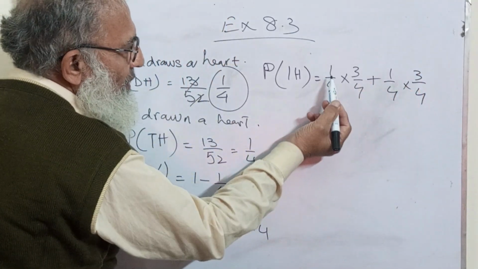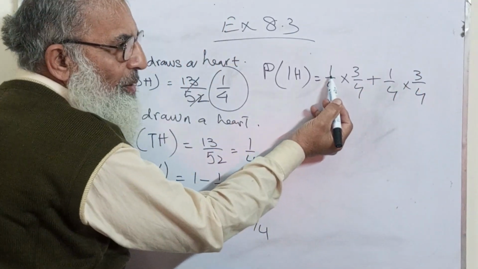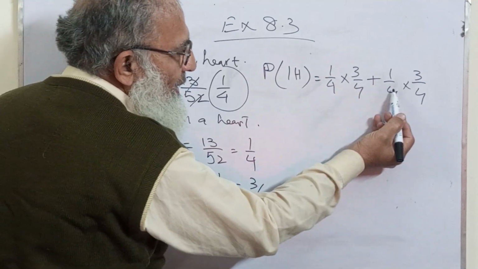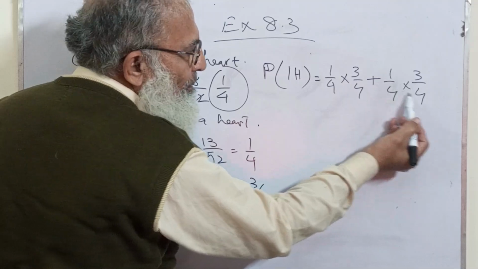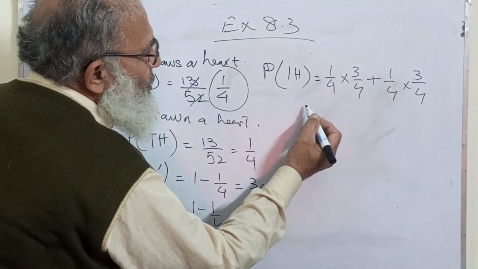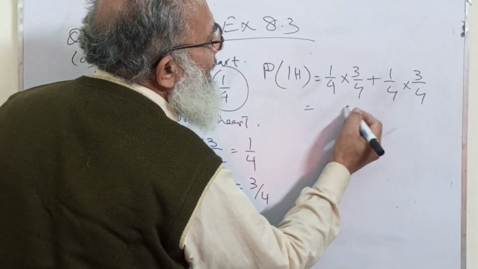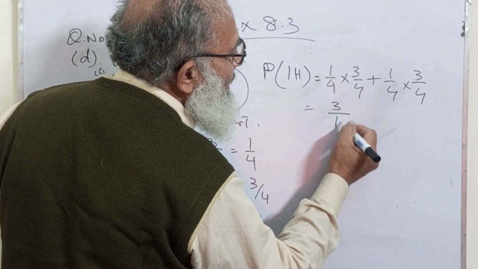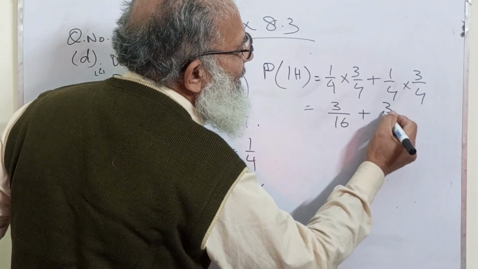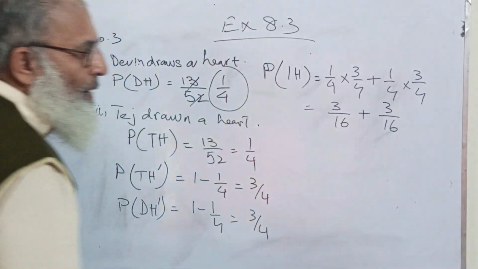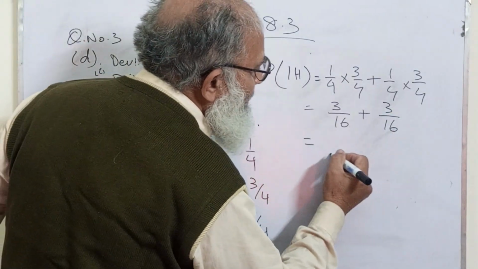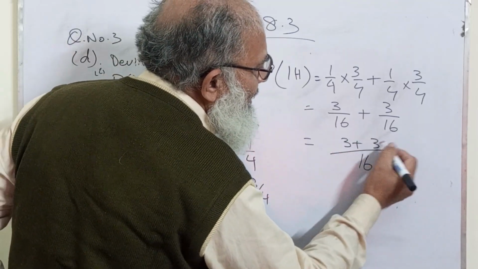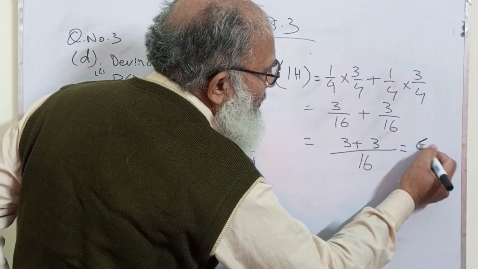Now here Devon has the probability of the heart and Tej has not. Tej has the probability of heart and Devon has not. So it will be 3 divided by 16 plus 3 divided by 16. 16 will be the LCM, and 3 plus 3 is equal to 6 upon 16.